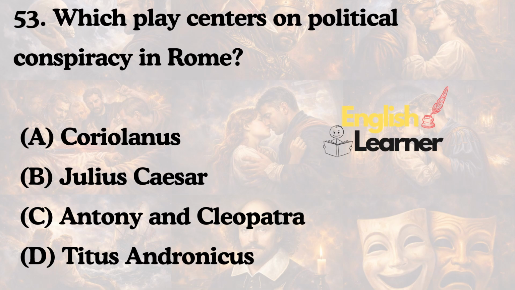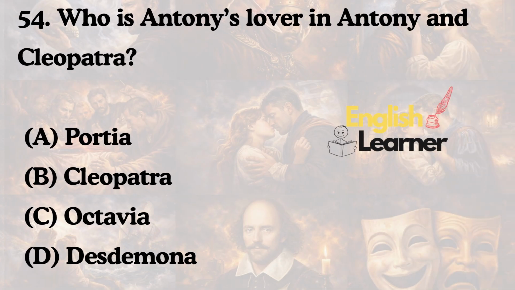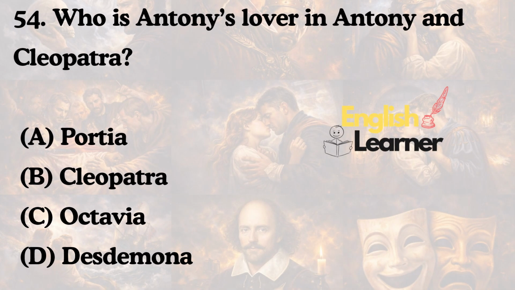Which play centers on political conspiracy in Rome? Coriolanus, Julius Caesar, Antony and Cleopatra, or Titus Andronicus? The answer is Julius Caesar. Who is Antony's lover in Antony and Cleopatra? Portia, Cleopatra, Octavia, or Desdemona? The answer is Cleopatra.